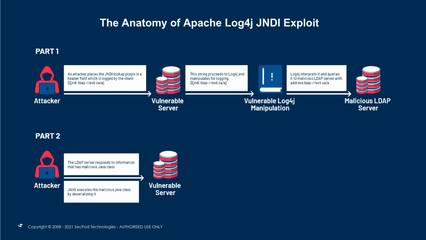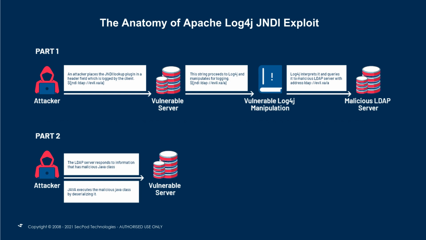That way, the attacker will be able to execute remote code. So that is the basic anatomy. It is a little complex if you go into it technically, but the exploitation, the way it works, is very easy. It doesn't require interaction of users. It doesn't require any authentication to perform this remote code execution.